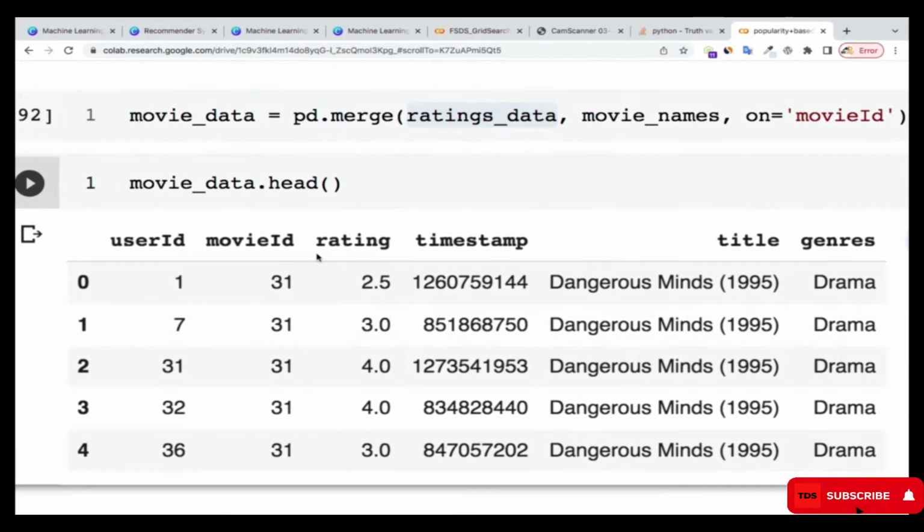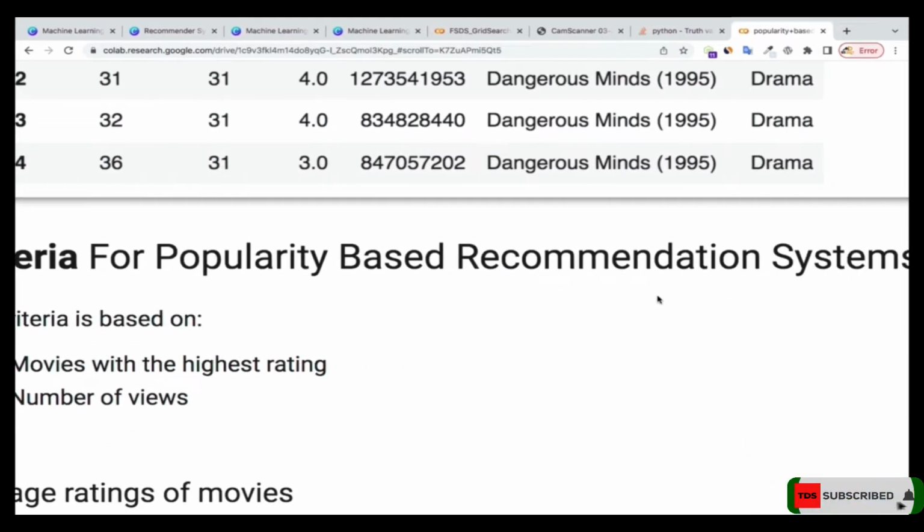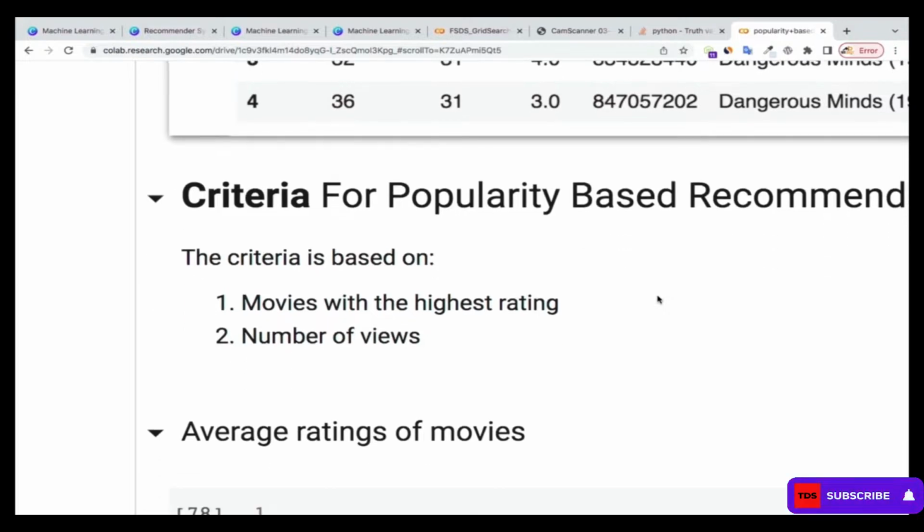Okay. Now once that is done, we need to define a criteria that we're going to use for this popularity-based recommendation system. Okay. Now the criteria that we're going to use is that we're going to find the movies that have the highest ratings, right, and also the movies that have the highest number of views, and then based on that we can make the recommendation.